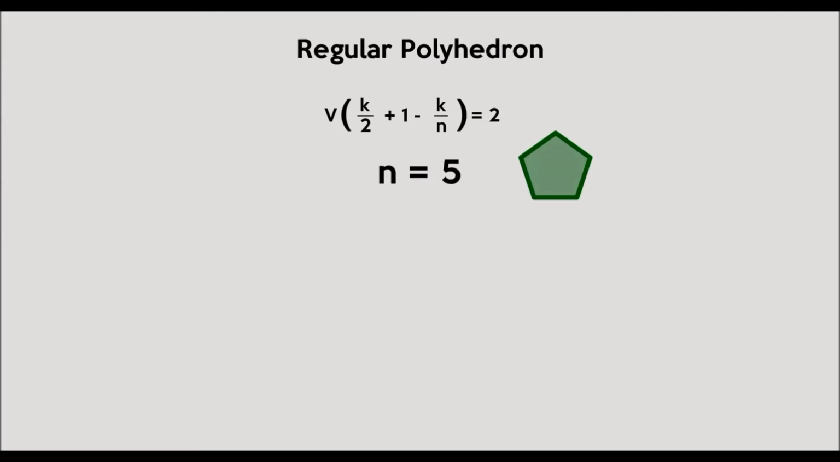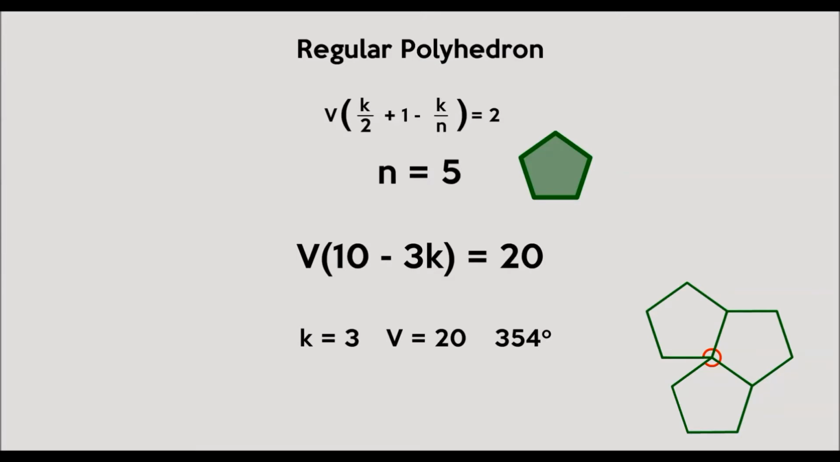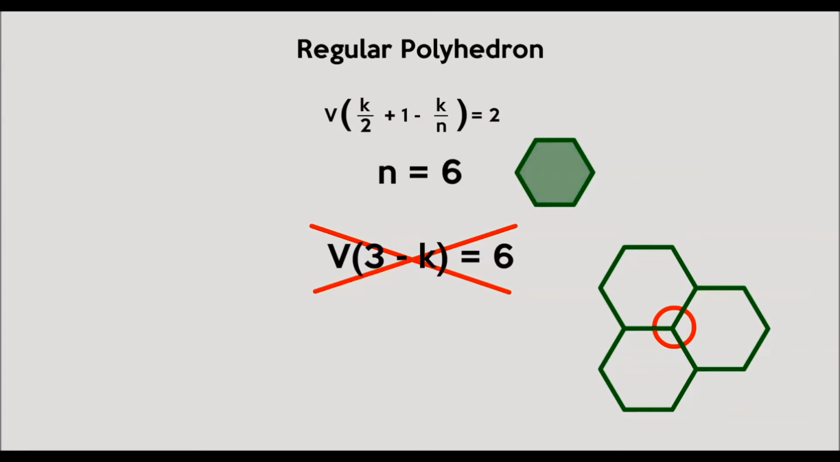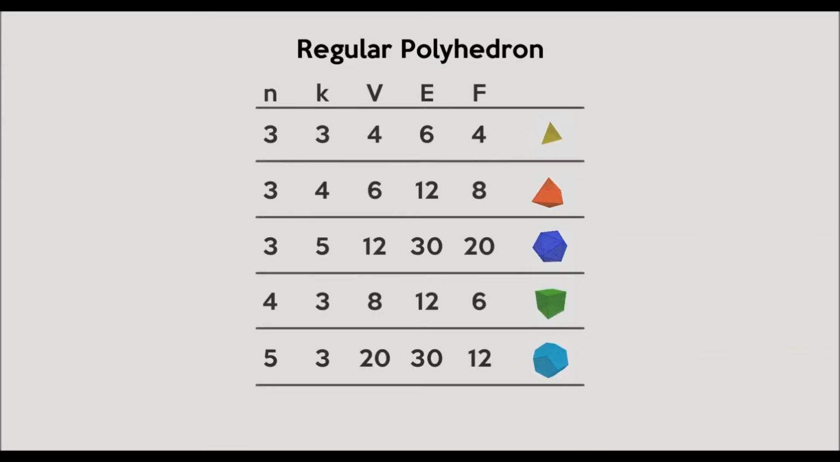When n equals 5 for pentagons, the formula also changes, which by rearranging comes to 10 minus 3k multiplied by v equals 20. For this there is also only one possibility, where k equals 3 and the number of vertices equals 20, with the sum of the angles at a vertex as 324 degrees. If considering n equals 6 for hexagons, the simplified formula becomes 3 minus k multiplied by v equals 6. Yet it is easy to see that this cannot be possible, since k must be 0 or negative. In fact, to have only 3 hexagons, the angle at a vertex will be 360 degrees, meaning the shape will be a flat plane, not a solid. We can therefore conclude that there are only 5 Platonic solids.